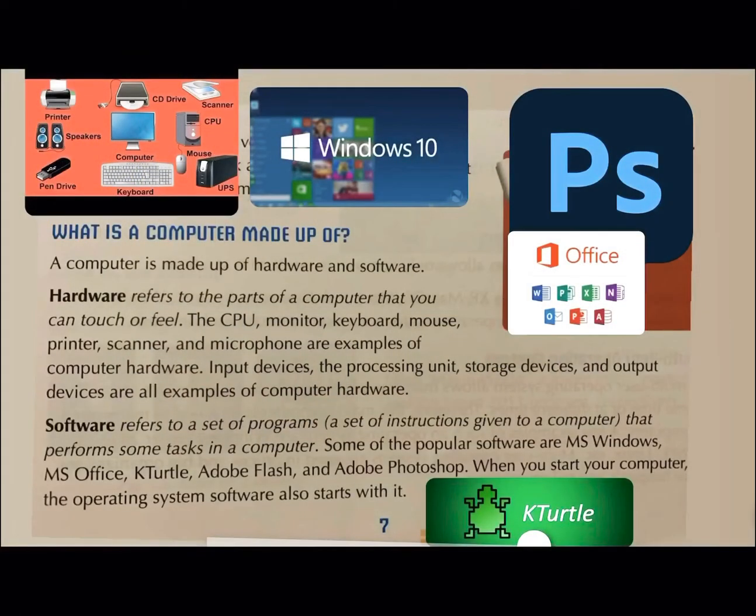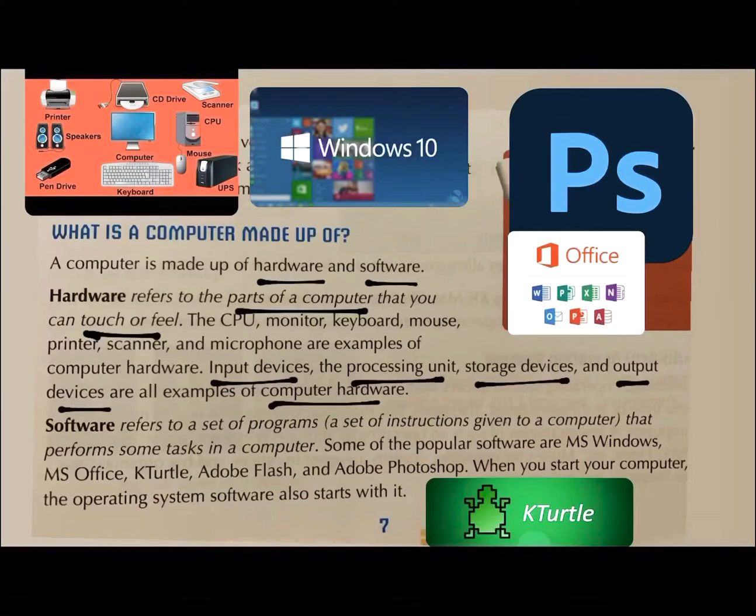What is computer made up of? It is made up of hardware and software. Hardware means parts of computer that you can touch or feel. For example, you can touch your monitor screen, keyboard, mouse, UPS, speaker, pen drive, printer, CD, scanner, all these, right? So it includes input devices, processing unit, storage devices, output devices. These all are the examples of computer hardware.